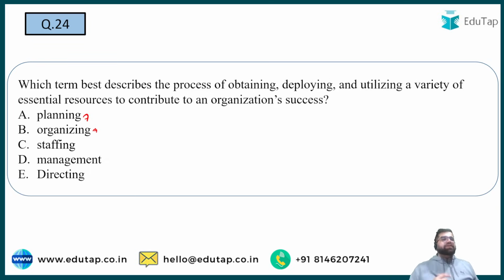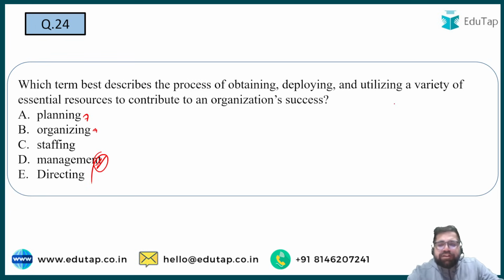But if you see, the question is talking about obtaining, deploying and utilizing variety of essential resources. Now this is not matching the definition of planning, organizing and staffing. Yes, the correct answer will be management, because management may obtain, deploy and utilize multiple different assets or resources.